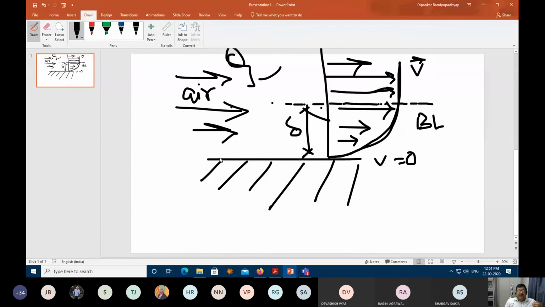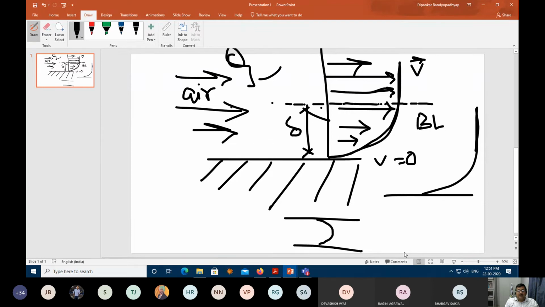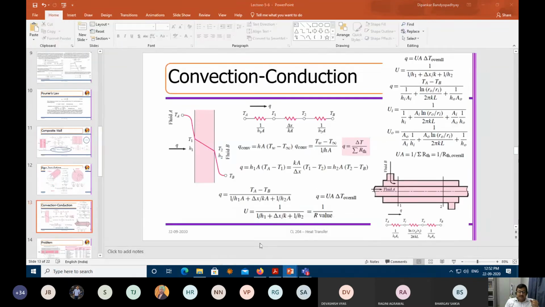For a laminar flow, this particular thing will be like this. Again, for a laminar flow, this will be no slip, and say suppose this will be the free stream velocity. It's a very low speed flow. I'm talking about the case where you don't have boundaries. If you have two boundaries, as you are learning in fluid mechanics, this will be totally parabolic. But if you don't have anything at the top, for a laminar flow also, you will see that there is a situation where the flow will not be equal to the free stream velocity, but it will have a boundary layer. We'll discuss this when we talk about convection problems.